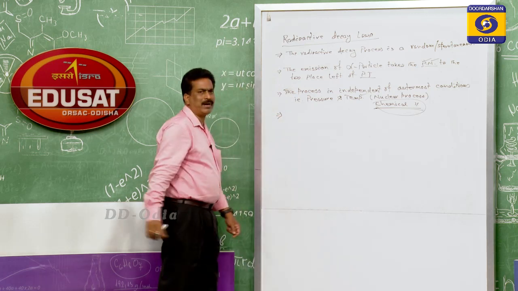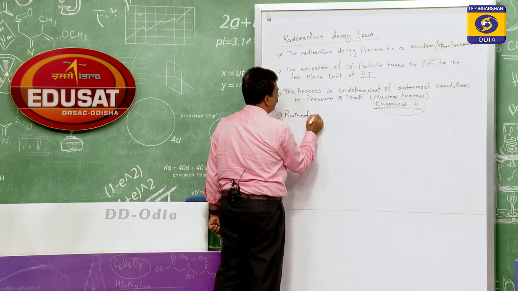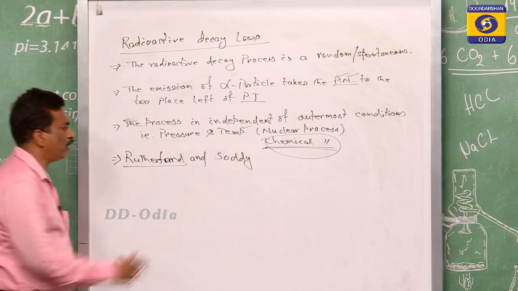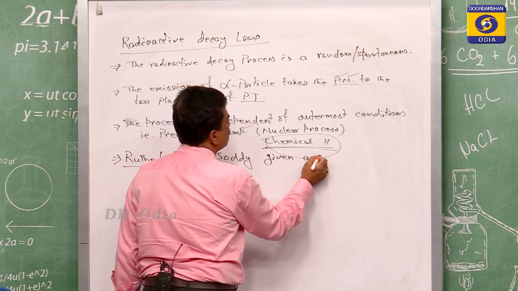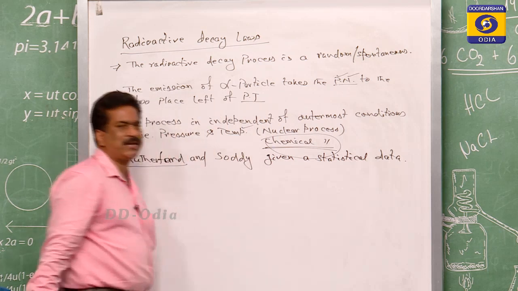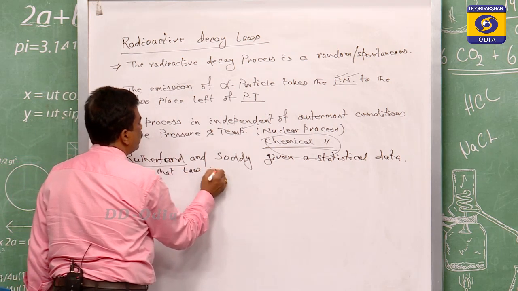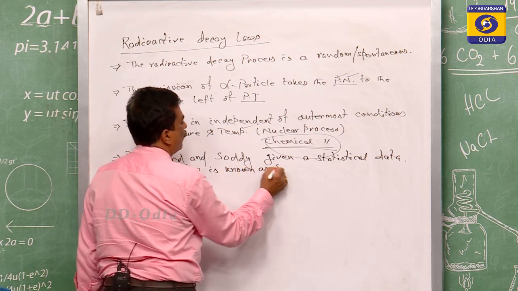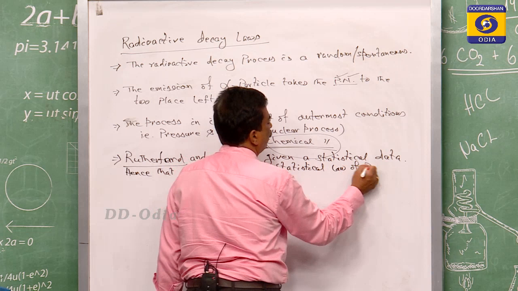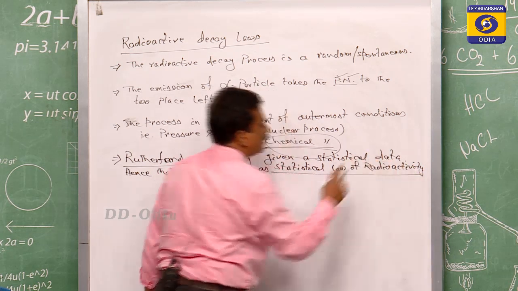Regarding the fourth one, which I explained before, Rutherford and Soddy gave statistical data, hence that law is known as the statistical law of radioactivity.